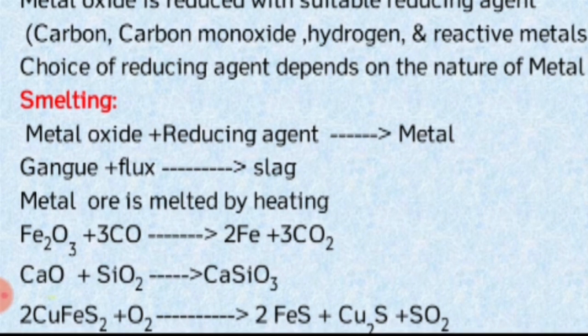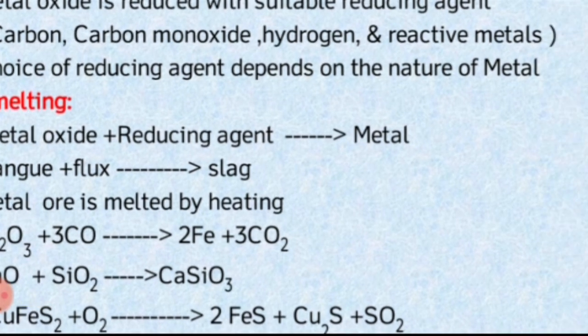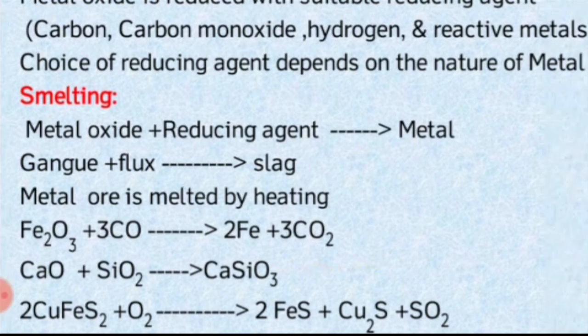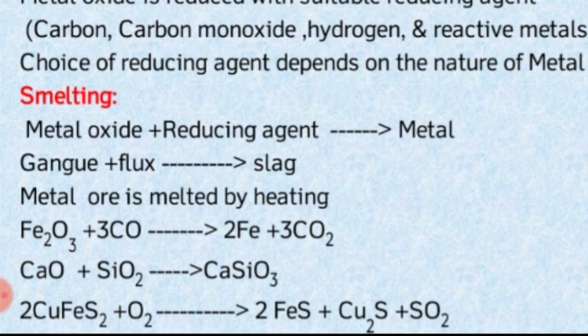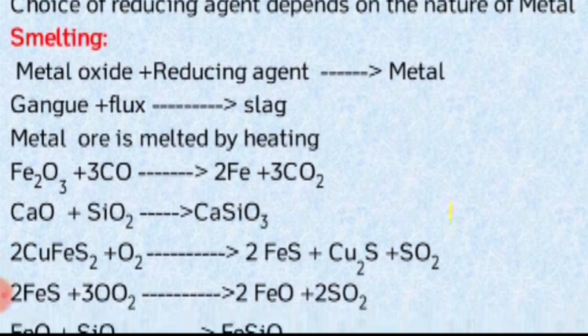It is treated with the flux CaO, calcium oxide, which acts as a flux and forms CaSiO3, calcium silicate, that is the slag. So the flux reacts with the gangue to form the slag material, like metal oxide reacts with the reducing agent to form metal. This is the way the smelting process is carried out.